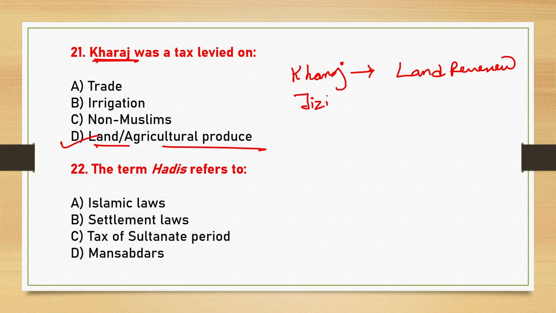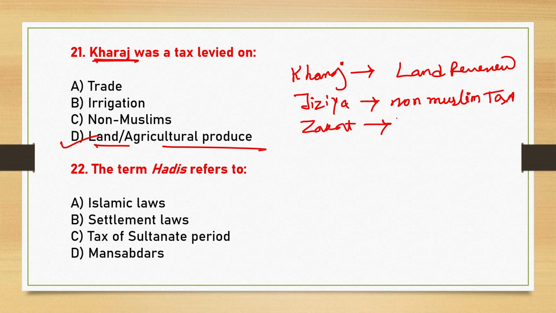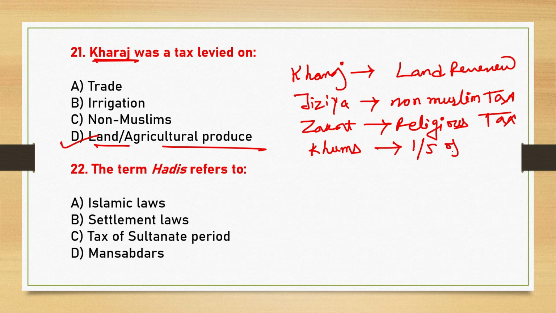Jizya. Jizya is a non-Muslim tax. What is Zakat? Zakat is related to religious tax. What is Khums or Khamsa? That is called one-fifth share of war booty. Okay, you have to remember these points.